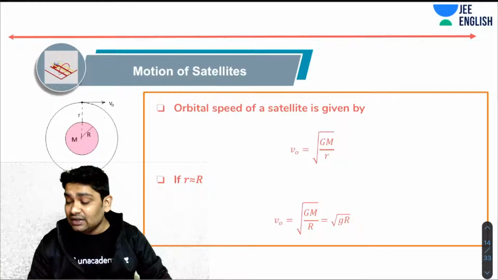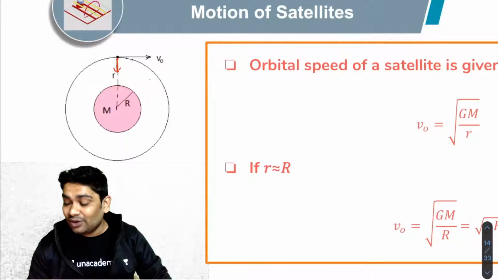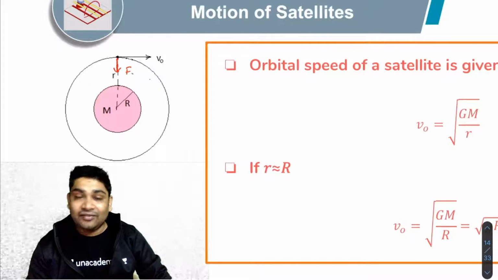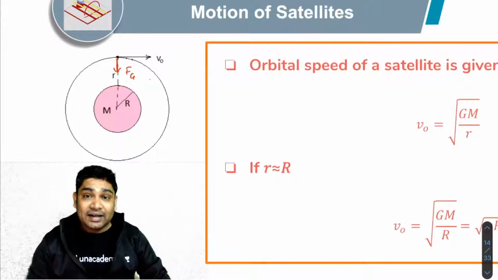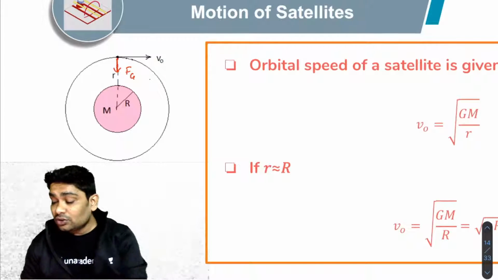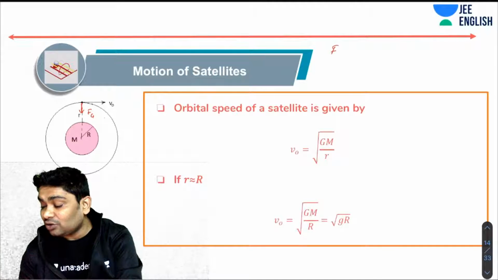The idea is that if you think about this satellite, what is the force that is causing the satellite's motion? The force is the force of gravity, right? This force of gravity would be providing the centripetal force, which will enable the satellite to perform its circular motion in its orbit. So if I write the equation, I know that F of gravity should be equal to m v naught square over r, right?